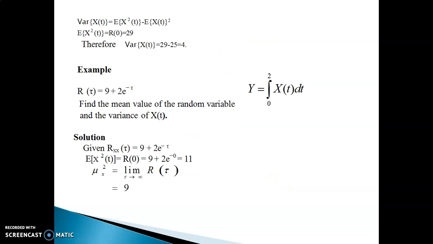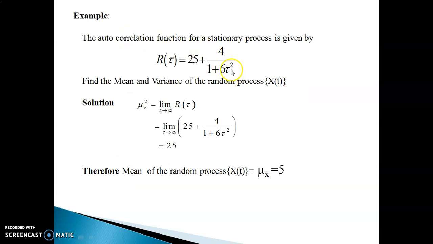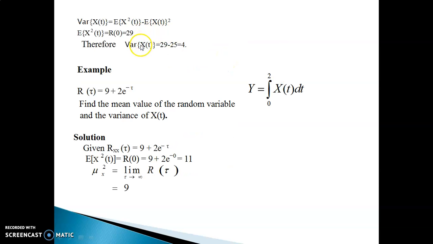Now the variance is given by the formula expectation of x square t minus expectation of x of t whole square. Now expectation of x square t is the mean square value. Once again, by the first property of autocorrelation function, the mean square value is given by R of 0, which is 29, because you put tau equal to 0 here, you get 25 plus 4. Therefore, R of 0 equal to 29. Now we substitute back in the formula for variance of x of t. The value is 29 minus 25. Therefore, it is 4.